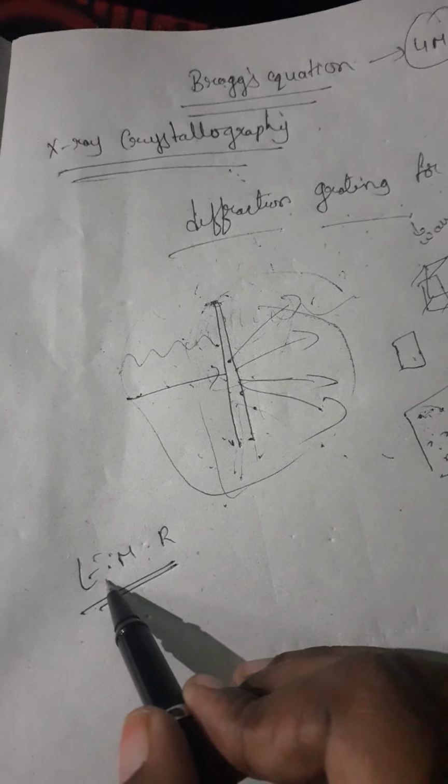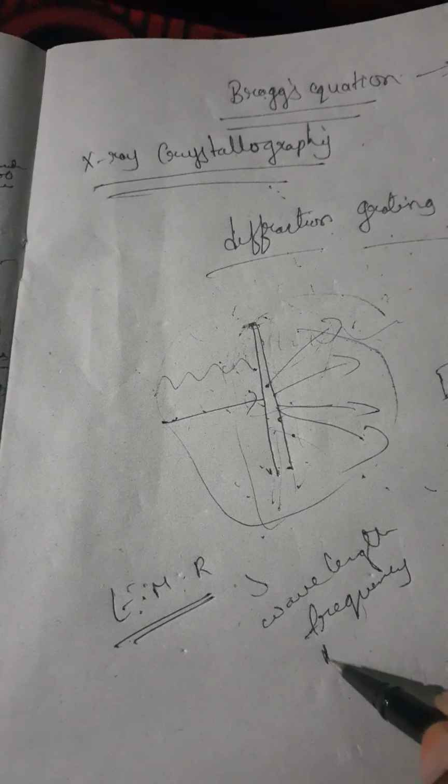Here let us take electromagnetic radiation. Electromagnetic radiation has both wave nature and magnetic nature. In electromagnetic radiation we have wavelength, frequency and amplitude. Wavelength is nothing but what?